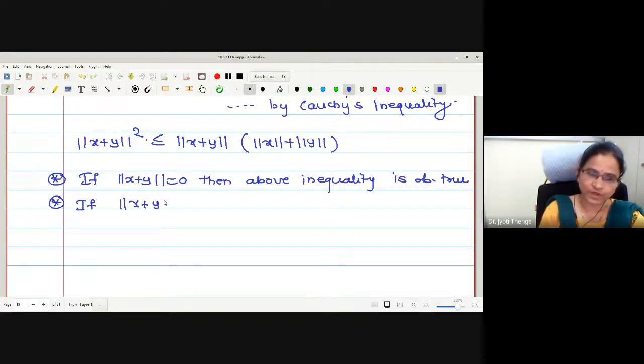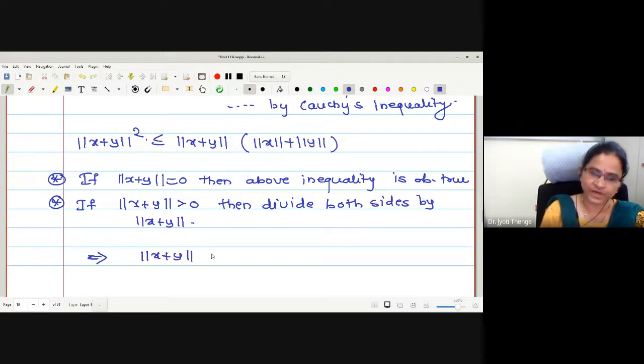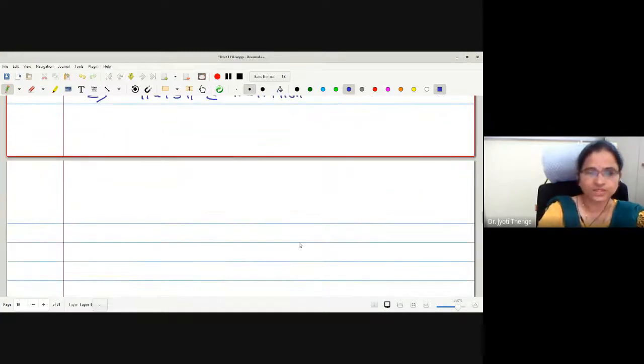Then if norm of x plus y is not equal to 0, that is greater than 0, na? Because we have only two possibilities, greater than or equal to 0. Then divide both sides by norm of x plus y. Therefore, what we get is norm of x plus y less than or equal to norm of x plus norm of y. Thus, the third property we have proved.